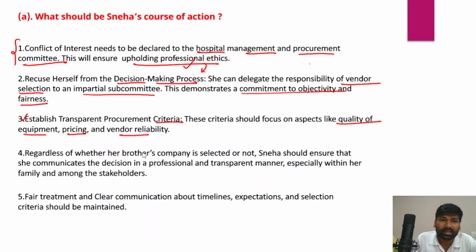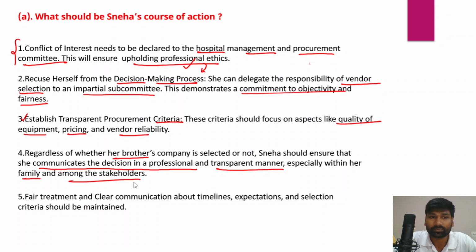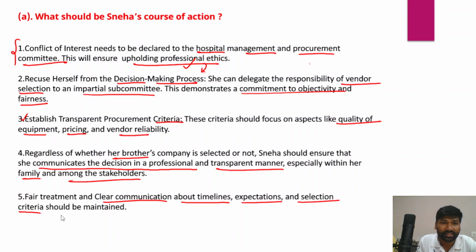And apart from that, regardless of whether her brother's company is selected or not, Sneha should ensure that she communicates the decision in a professional and transparent manner, especially within her family and among the stakeholders. And lastly, fair treatment and clear communication about timelines, expectations from the vendor, and also selection criteria should be maintained by Sneha.